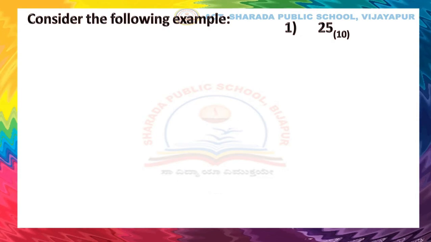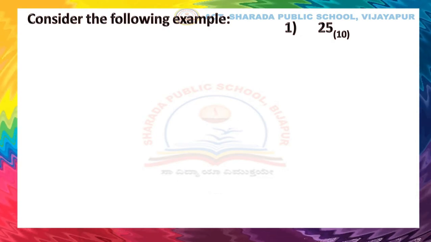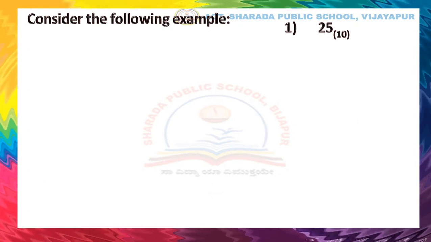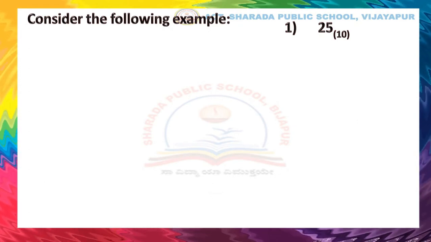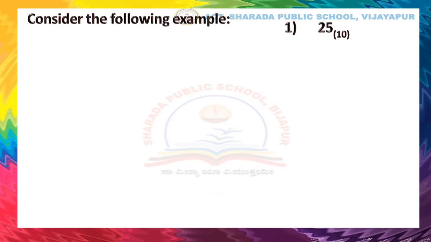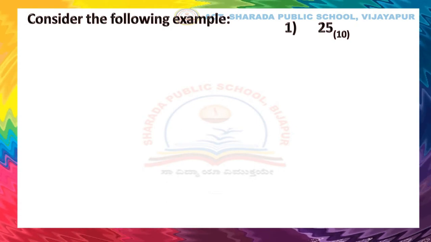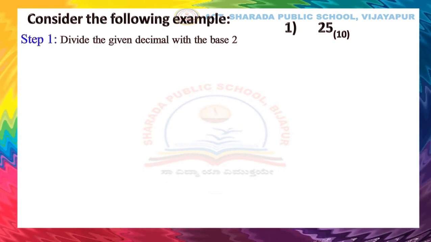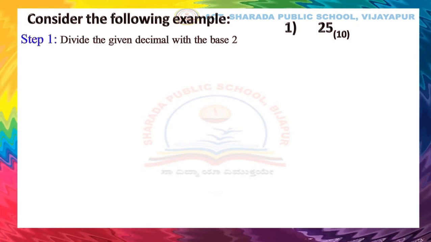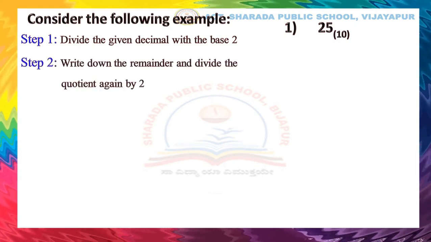Let us solve the conversion of decimal into binary number system. The equivalence between binary and decimal numbers can be understood with the given examples. Let us convert a decimal number into a binary number with the help of these steps. Step 1: Divide the given decimal number by the base 2.